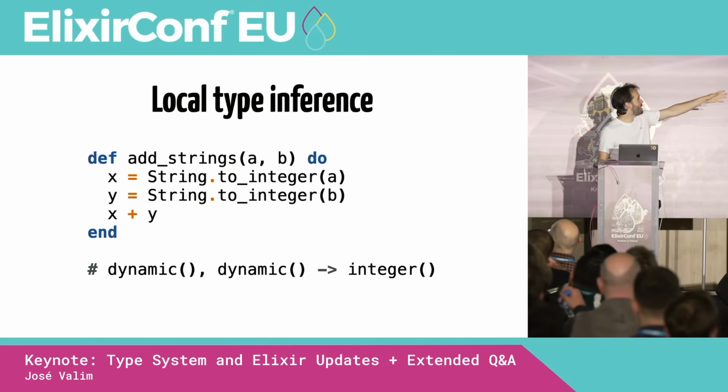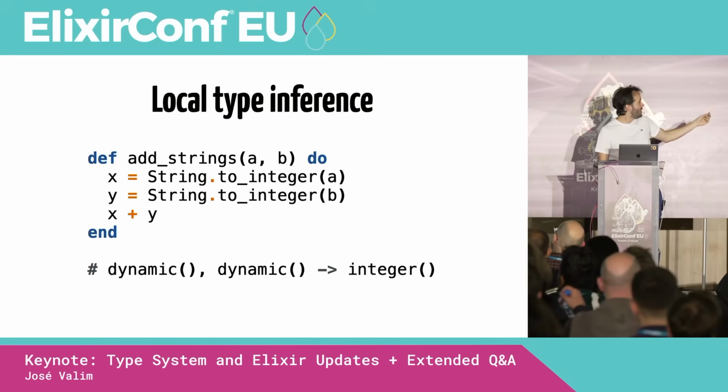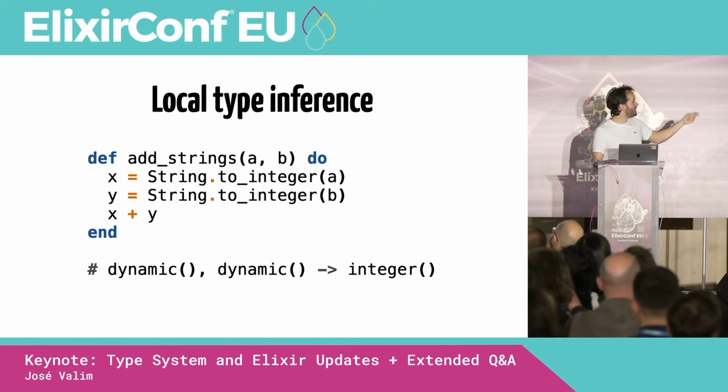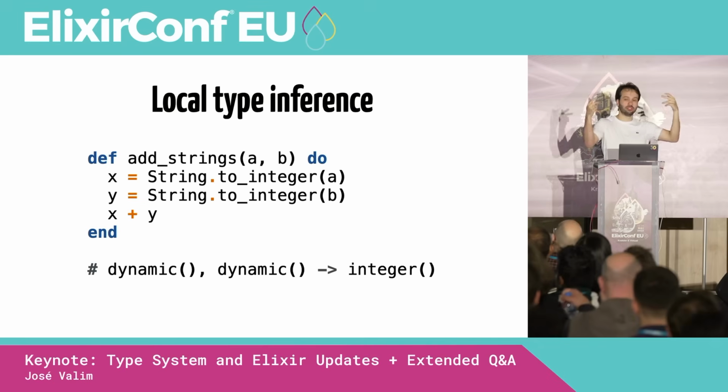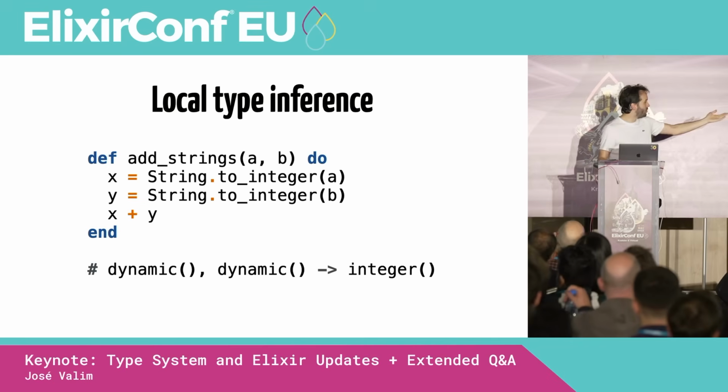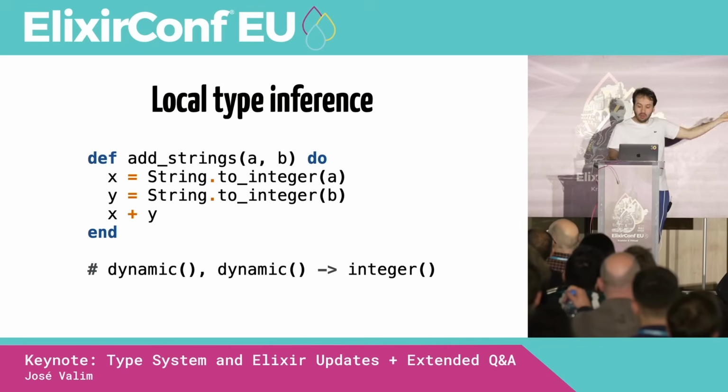So with local type inference, we wouldn't know what A is, we wouldn't know what B is, but we would know that string to integer only returns an integer. Therefore, X is an integer. Therefore, Y is an integer. And therefore, X plus Y receives two integers and returns an integer. So now it's a little bit better, right?